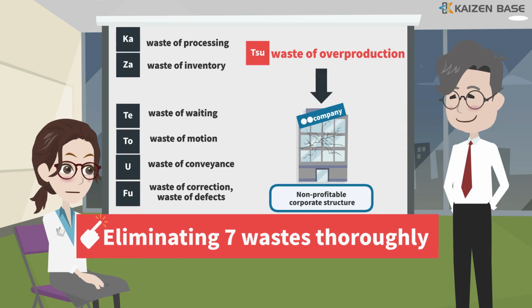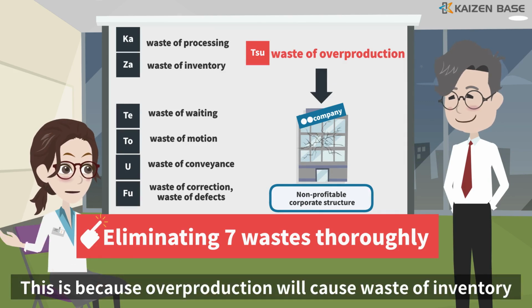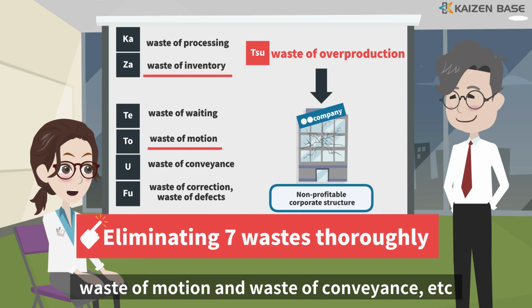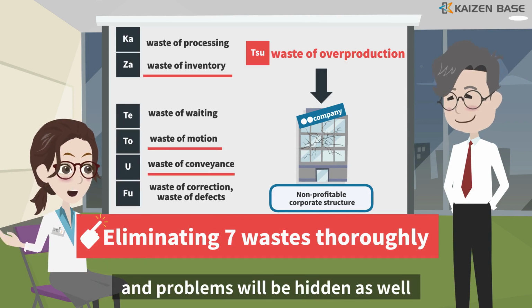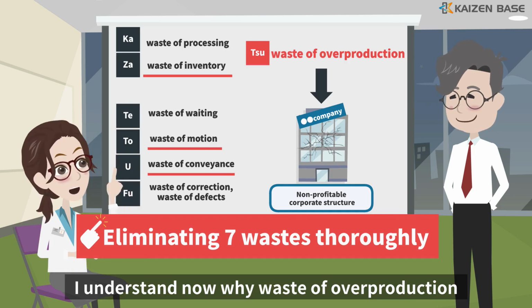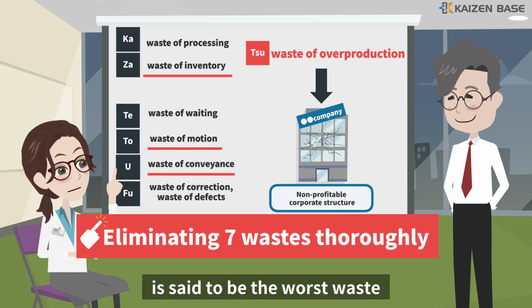I see. This is because overproduction will cause waste of inventory, waste of motion and waste of conveyance, etc., and problems will be hidden as well. I understand now why waste of overproduction is said to be the worst waste.